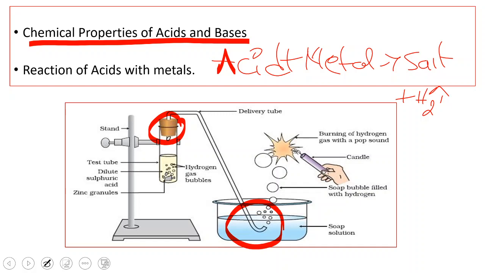So bubbles are not formed if we use water inside the trough. We used soap water because bubbles are not formed inside the water. They are formed inside the soap water. That's why we used soap. Hydrogen gas does not dissolve in soap water, but it forms bubbles which contain hydrogen gas, and you can clearly observe the pop sound when the hydrogen gas was passed through the soap water. That's why we have passed the hydrogen liberated in this reaction into the trough which contains soap water.